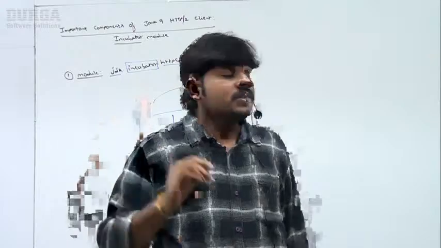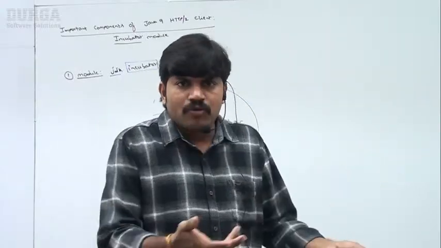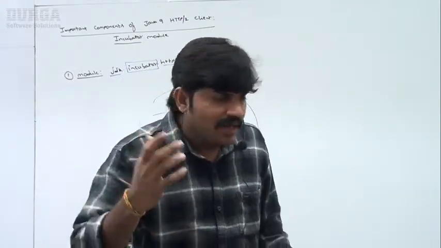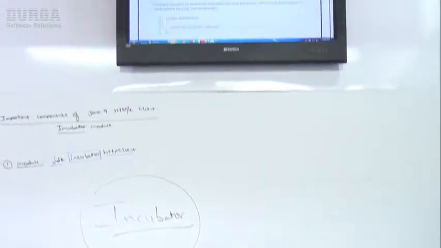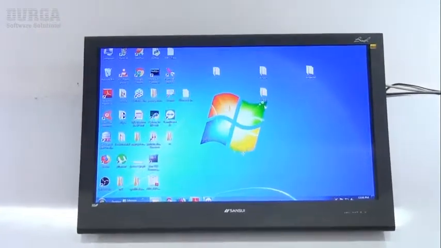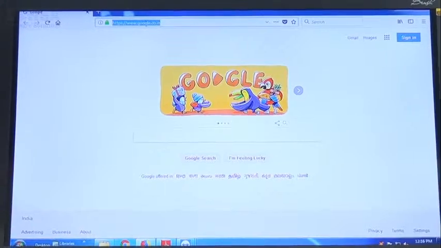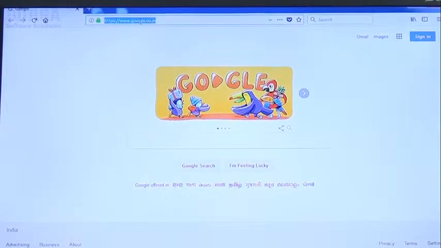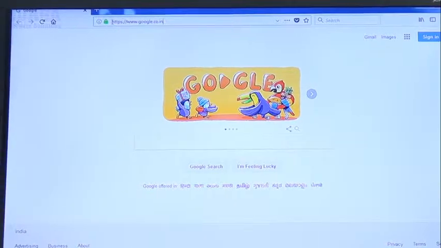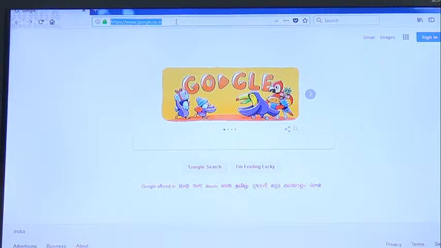If you want, open Google so that you can see it with your eyes. Have a look once. Let me open Google. I open the browser. Now I send an HTTP or HTTPS request from Google. What do we call it? Can you spell out the name?